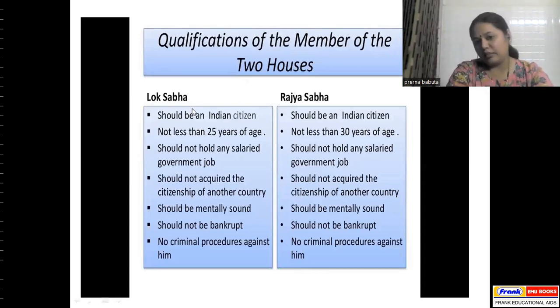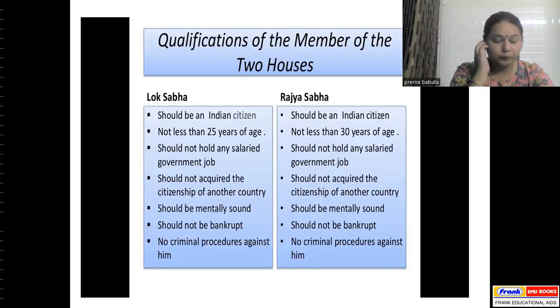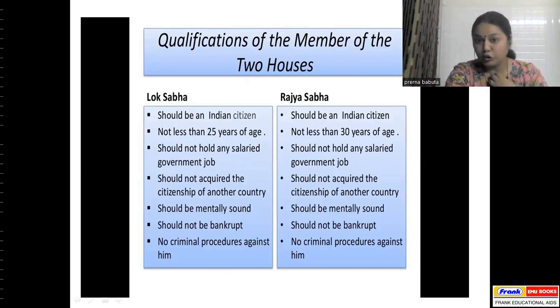Okay, now what is the qualification of the members of the two houses? In this particular slide, we're going to only talk about Lok Sabha. So first, he or she should be a citizen of India. Second, he or she should not be less than 25 years of age. He or she should not hold any salaried government job. He cannot be in a government job.